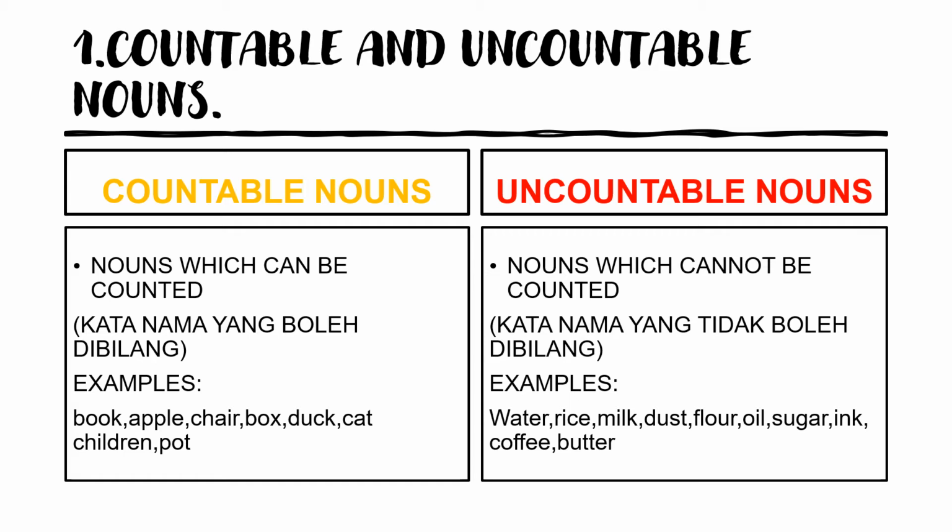Countable nouns means nouns which can be counted. Kata nama yang boleh dibilang. And uncountable nouns means nouns which cannot be counted. Kata nama yang tidak boleh dibilang. For both countable and uncountable nouns, I have already given you examples of the nouns under each.